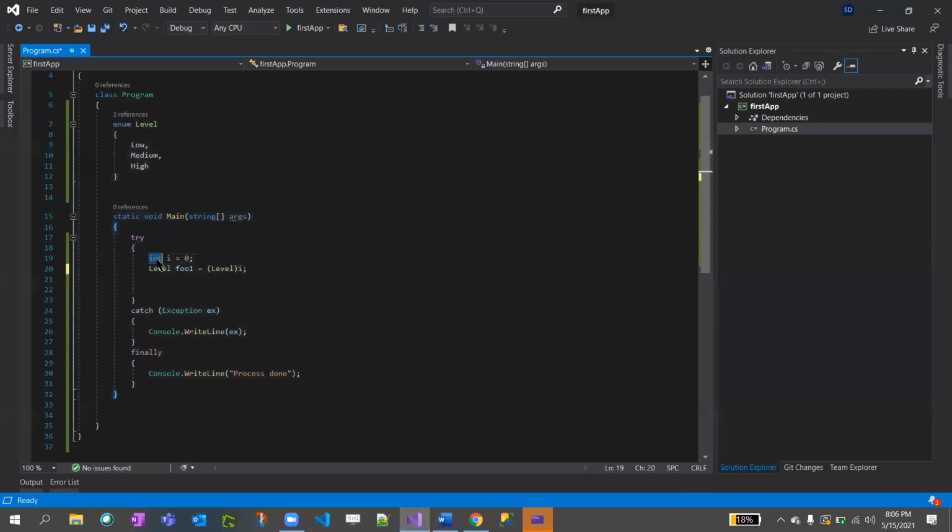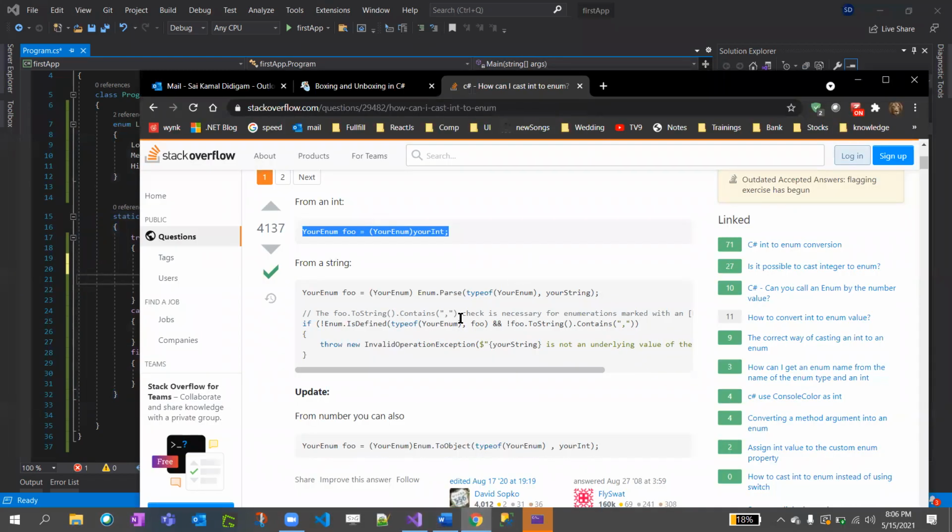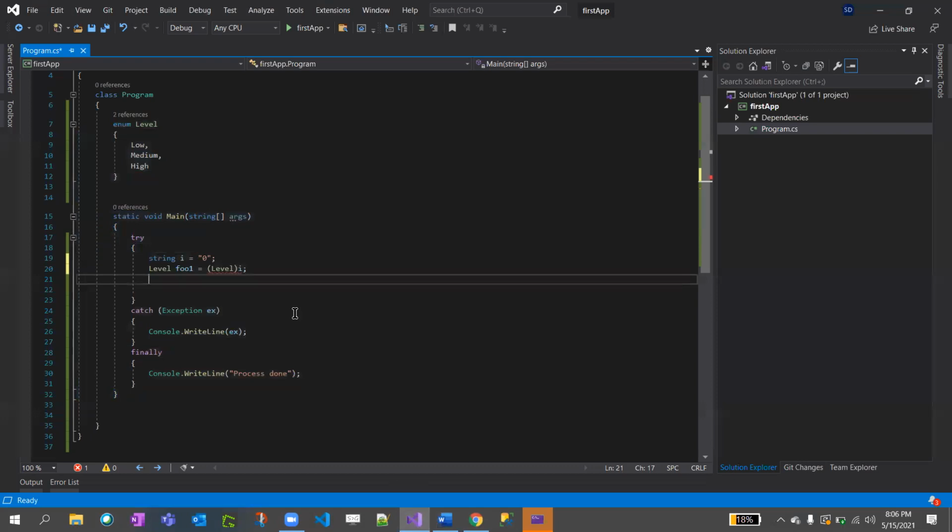What if you get string? We do this way for parsing string.